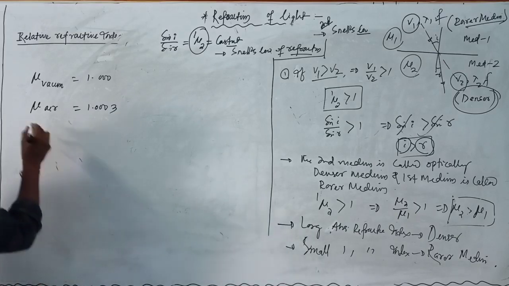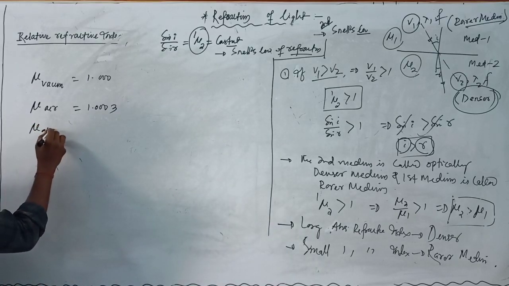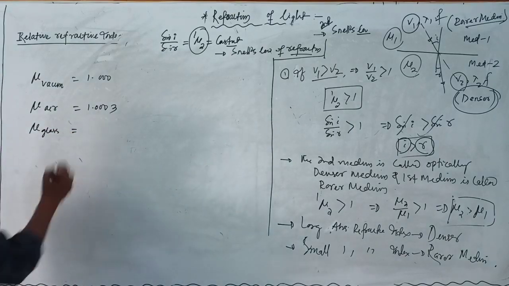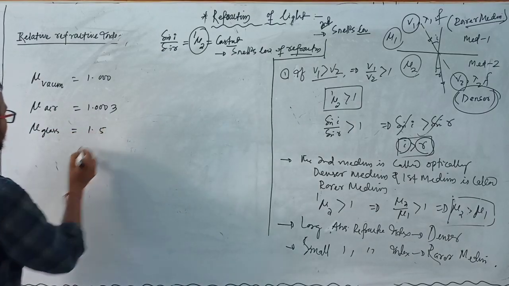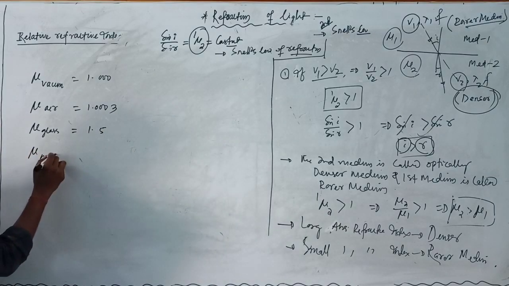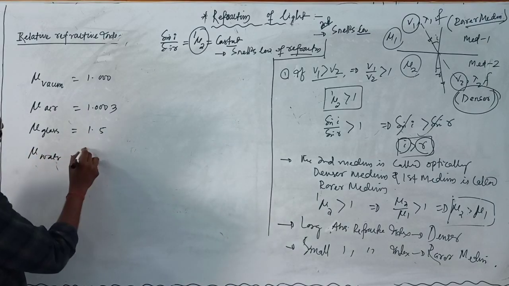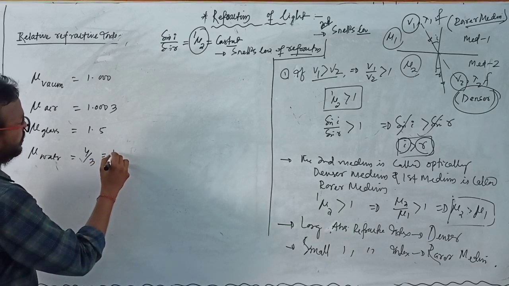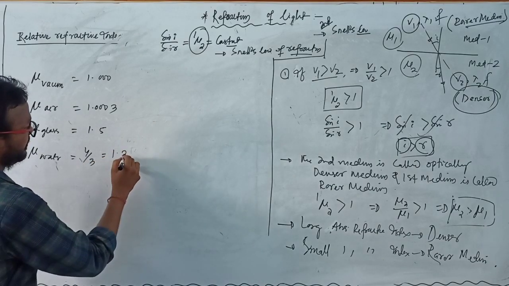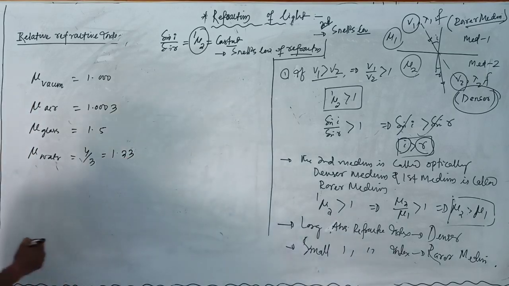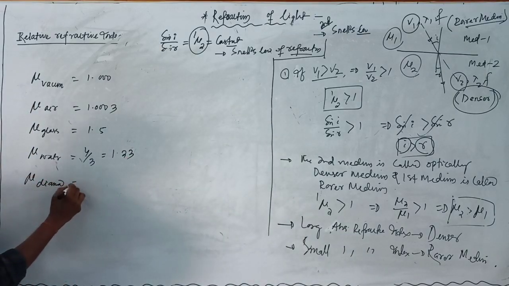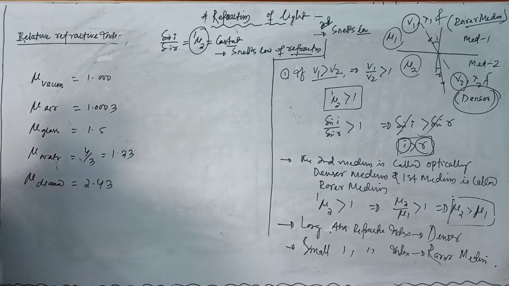Next, refractive index for glass medium is equal to 1.5, and refractive index for water medium is 4/3, or 1.33, and refractive index for diamond is 2.43.